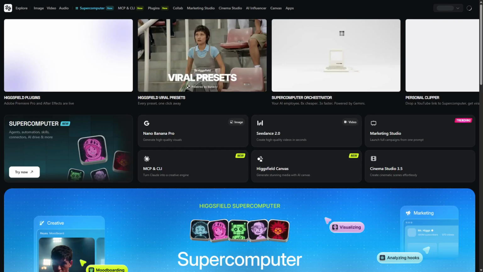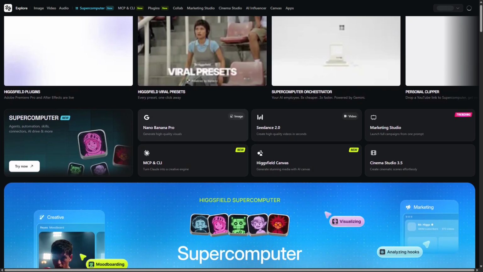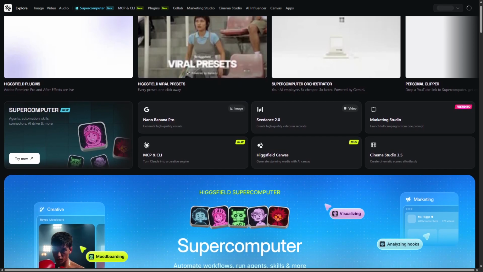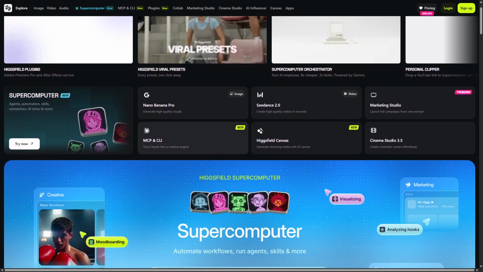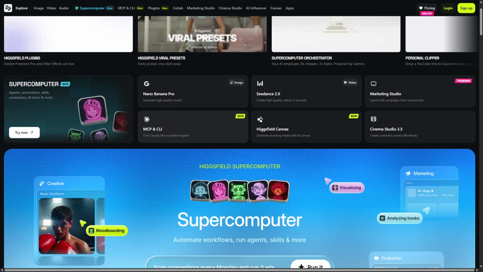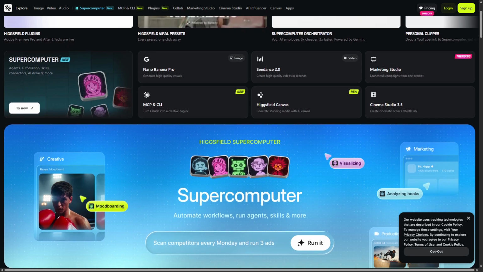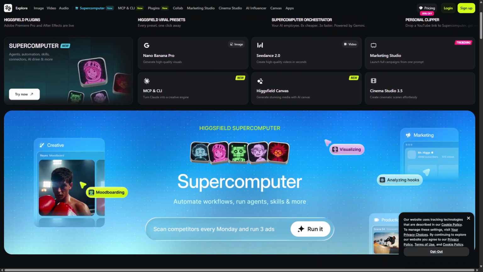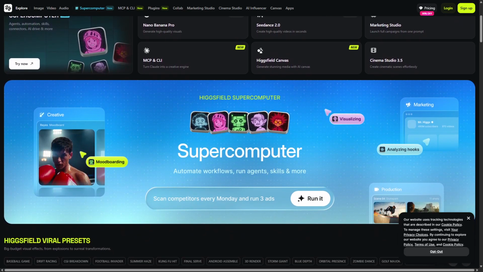Higgsfield is an AI creative platform that prioritizes experimental models and extensive customization for digital art generation. It operates by providing access to cutting-edge AI architectures, enabling users to fine-tune parameters and explore novel artistic expressions. Higgsfield's strengths lie in its flexibility and depth, appealing to users who want to push AI creativity beyond presets. It supports advanced workflows, including model training and integration with other AI tools, making it suitable for professionals and researchers.